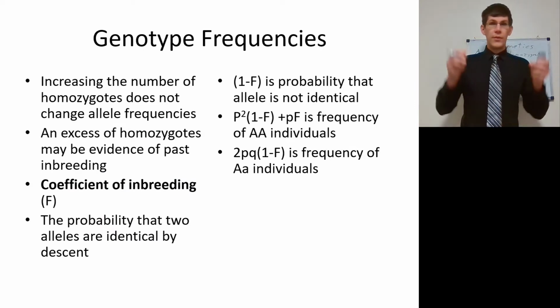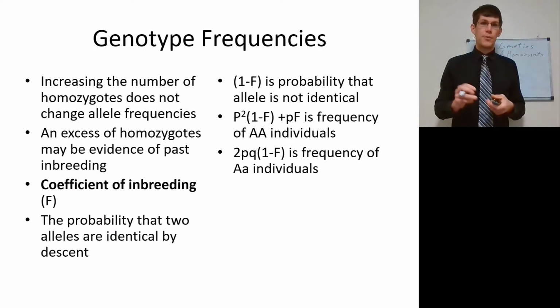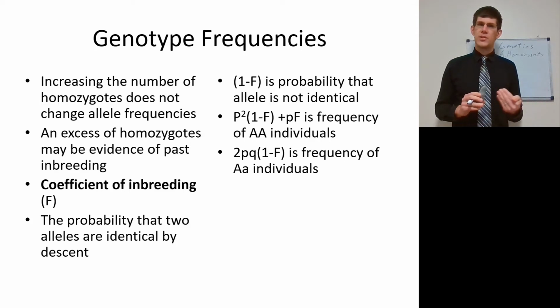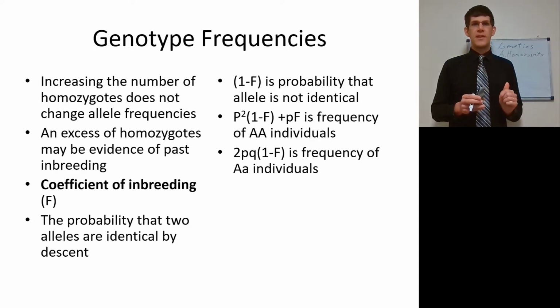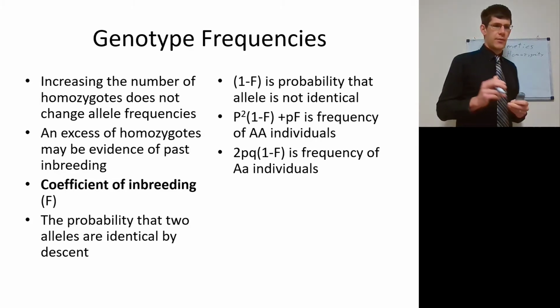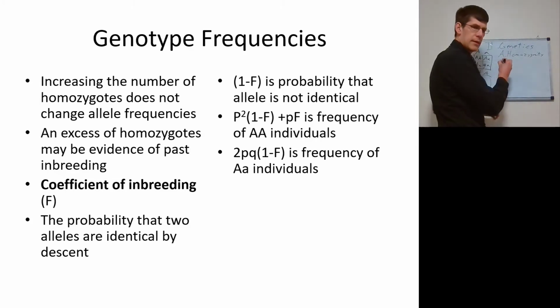All right. So let's look at these genotype frequencies in terms of the coefficient of inbreeding. Increasing the number of homozygotes doesn't actually change the allele frequencies. It just changes how the genotype frequencies are arranged in the population. An excess of homozygotes in a population is actually a good way of determining that in the past there may have been inbreeding, such as may have occurred during a genetic bottleneck or founder effect. This can, as I mentioned earlier, lead to the enhanced fixation of alleles. See a previous lecture. And we can calculate how much inbreeding there is using the coefficient of inbreeding.